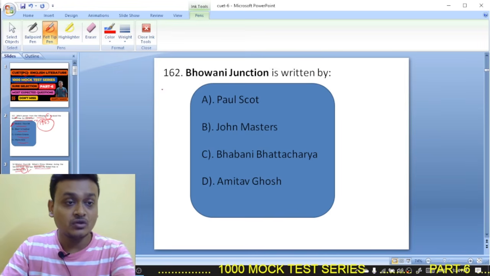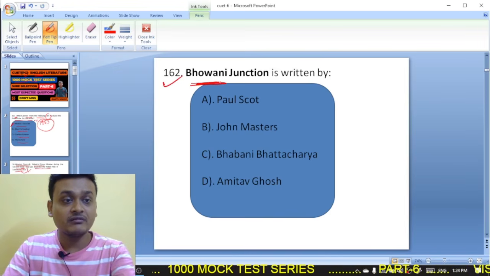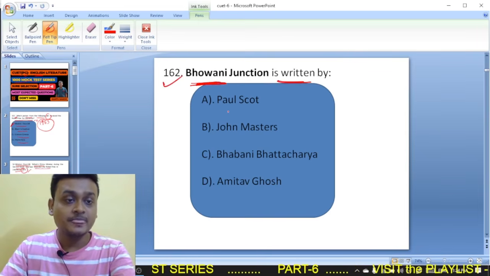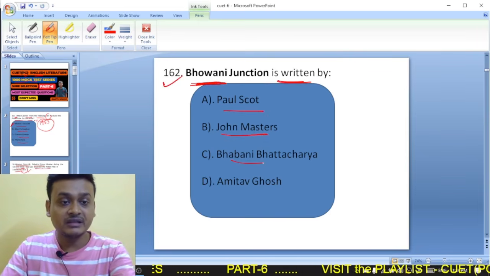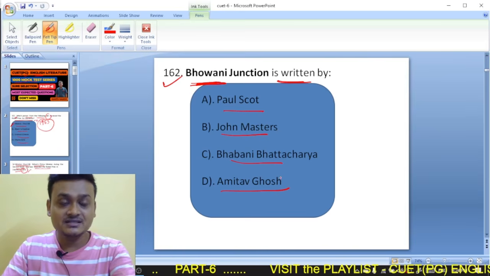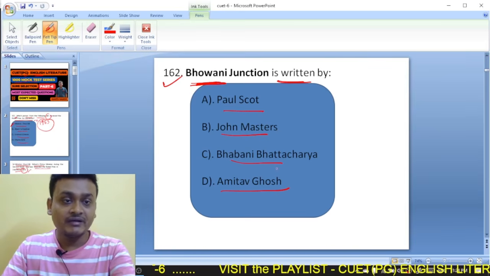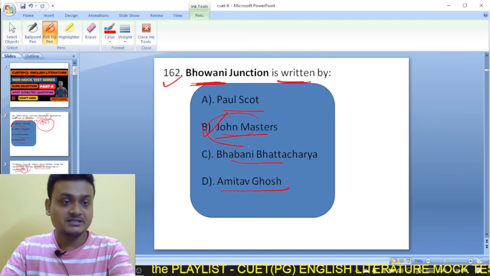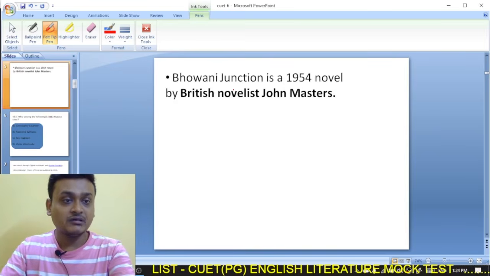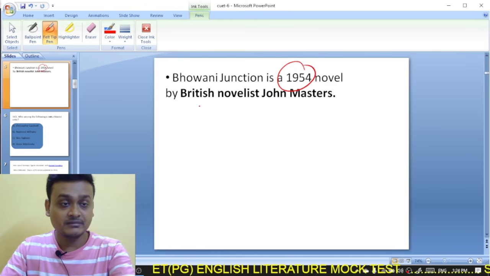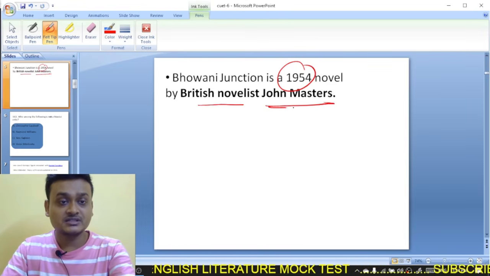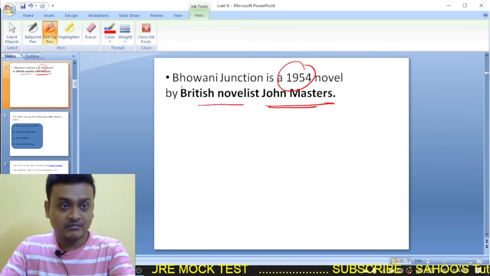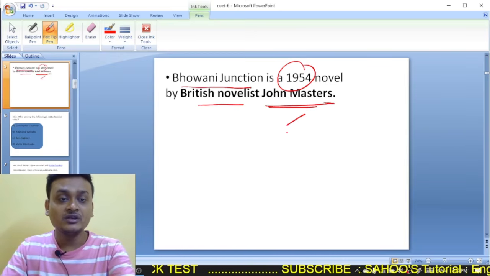Moving on to question number 162. Bhavani Junction is a novel. Bhavani Junction is written by Paul Scott, John Masters, Bhabani Bhattacharya, or Amitav Ghosh. So Bhavani Junction is a novel, and this was written by the British writer John Masters. Bhavani Junction is a 1954 novel, written by the British novelist John Masters, and it was published in 1954.